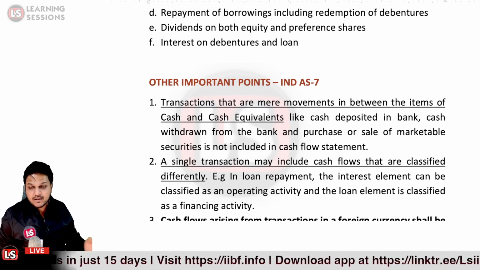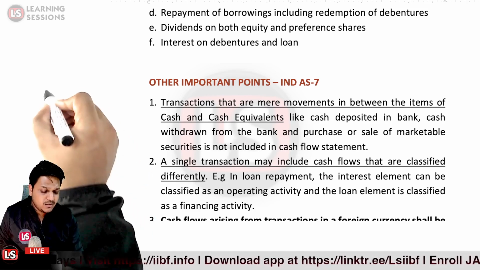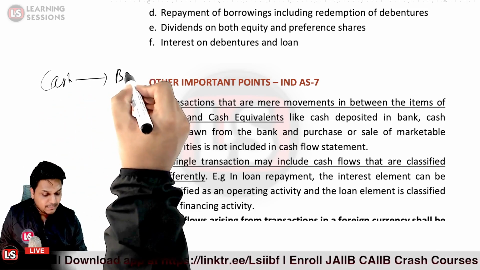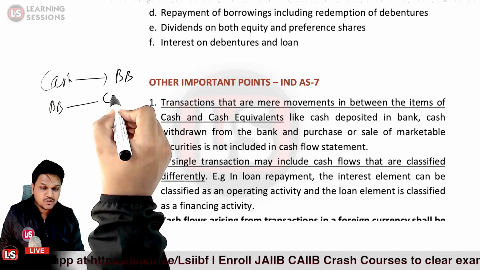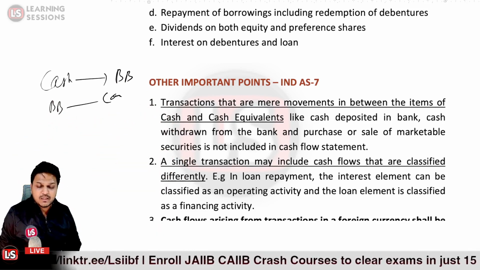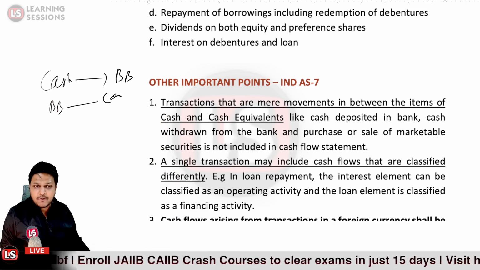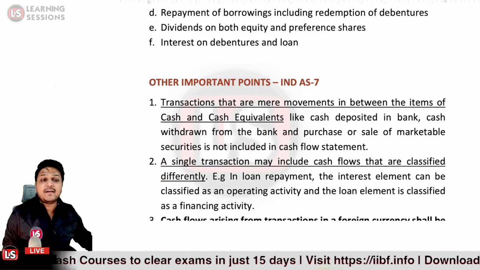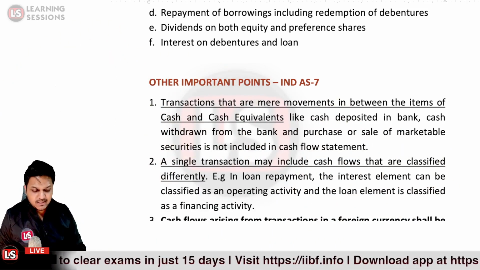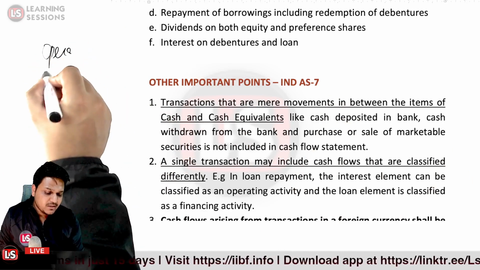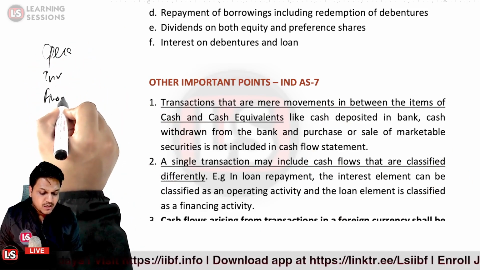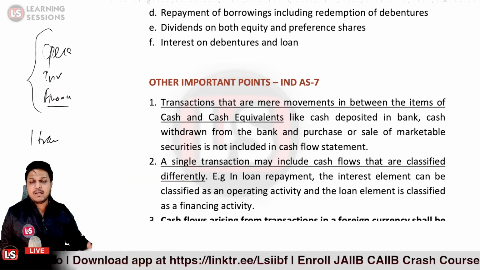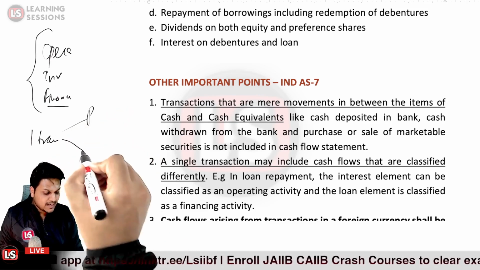Say the cash was deposited in the bank. Now the cash has changed from one form to another, like cash converted into bank balance, or bank balance converted into cash, or converted into marketable securities. So that is not to be considered at all. And further, a single transaction may include cash flows that are classified differently. Like I told you, three types of activities are there: operating activity, investing activity and financing activity. Now there could be only one transaction covering different aspects.